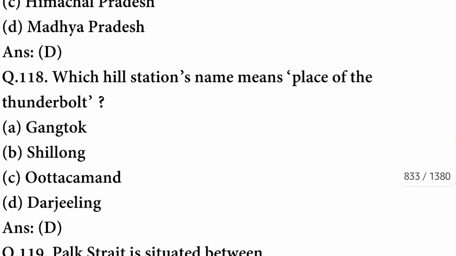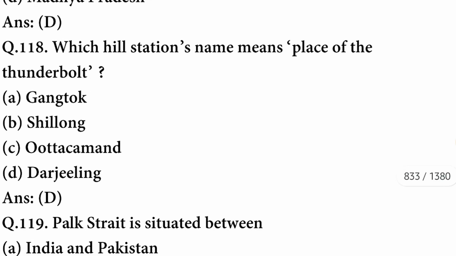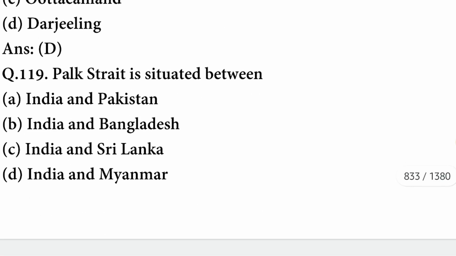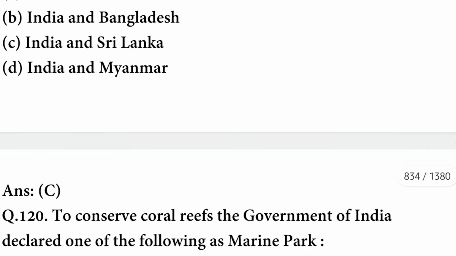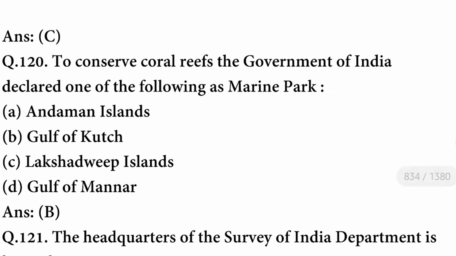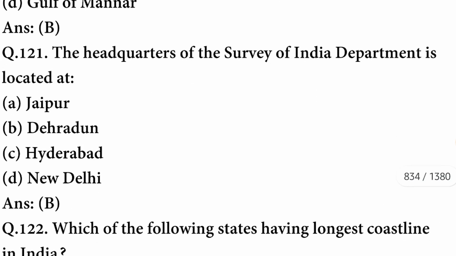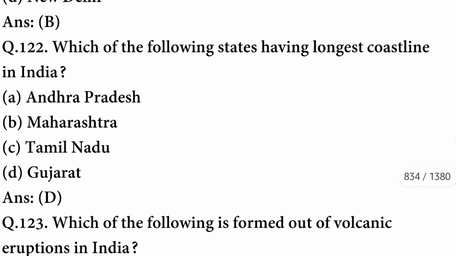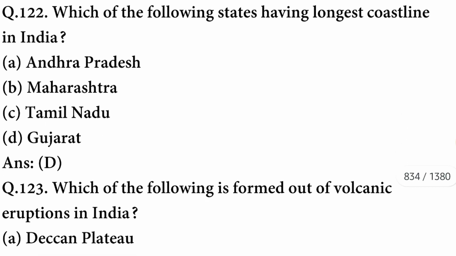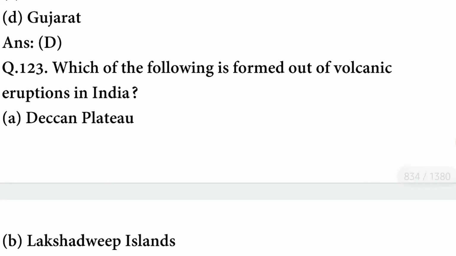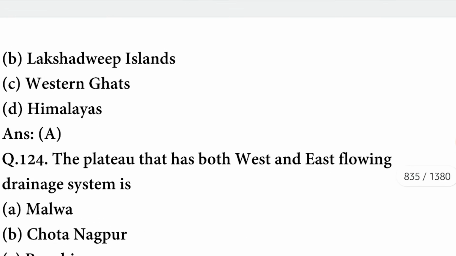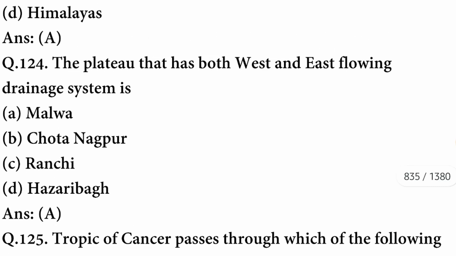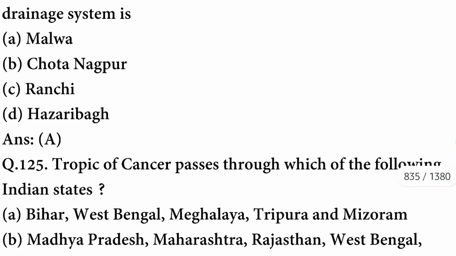Which hill station's name means place of thunderbolt? The hill station is Darjeeling. Palk Strait is situated between India and Sri Lanka. To conserve coral reefs, the government of India declared one of the following as marine park. It is Gulf of Kutch. The headquarters of the Survey of India department is located at Dehradun. Which of the following states has the longest coastline in India? The state is Gujarat. Which of the following is formed out of volcanic eruption in India? It is Deccan Plateau. The plateau that has both west and east flowing drainage system is Malwa.